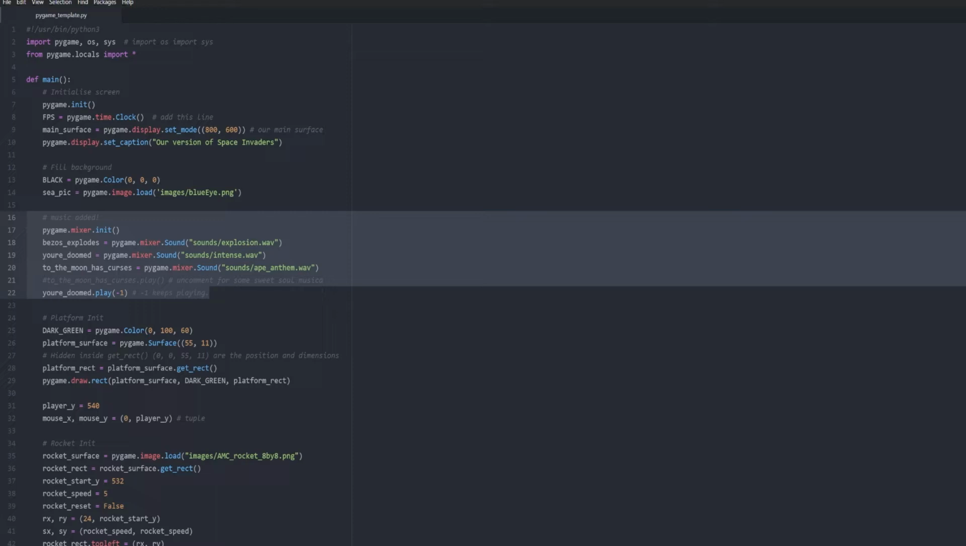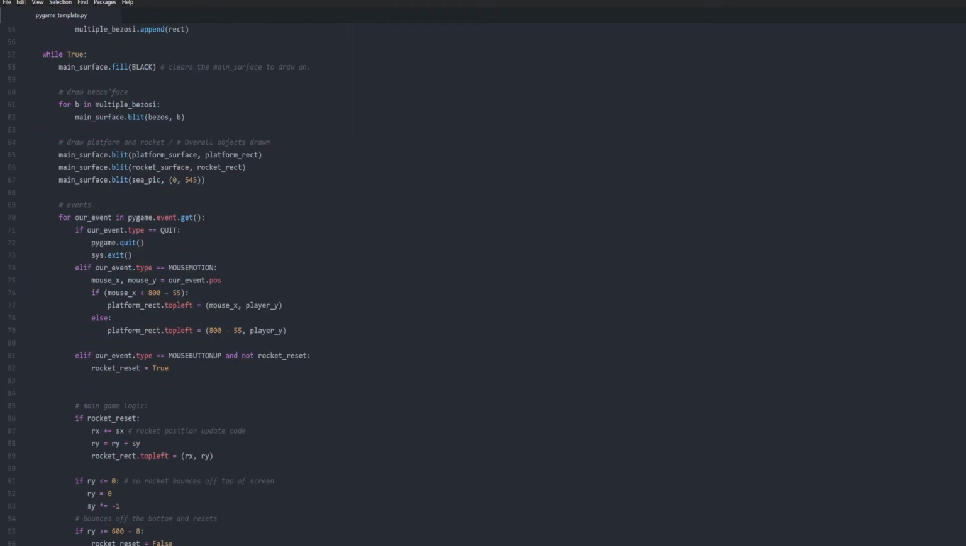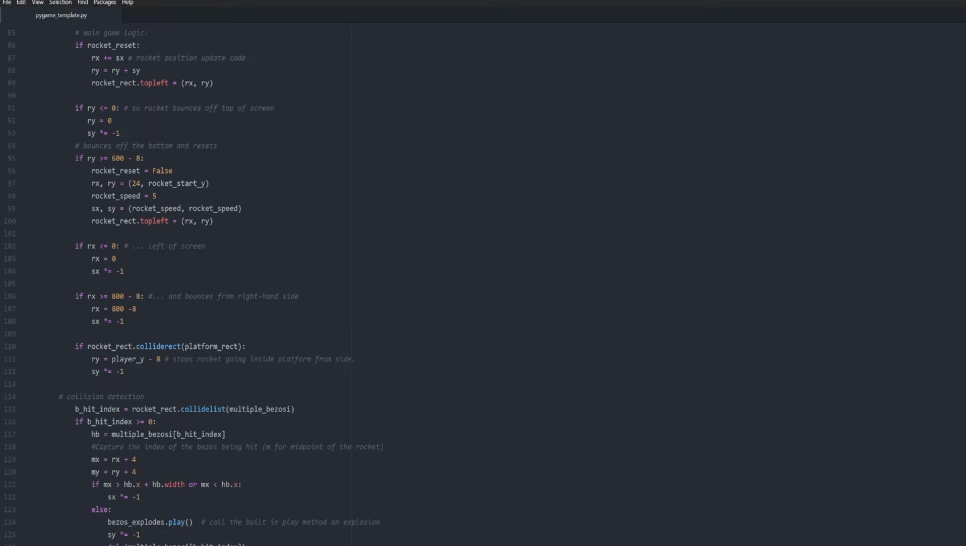Python has made sounds very easy to add into your application. We're going to add an explosion every time Bezos's face is hit by writing in this code. So here's our Bezos explosion variable, and we're just attaching play. If you choose a different sound and want it to keep going, just add -1. Just remember this is in the loop.